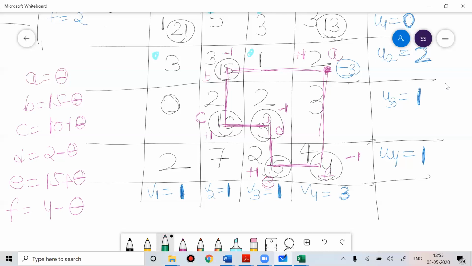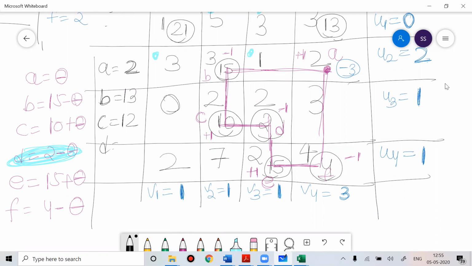Out of all of these, which is the lowest one? The lowest one is D. So what you do is put the A value equal to 2. Then the B value is 13, C value is 12, D value is 0, E value is 17, and F value is 2.